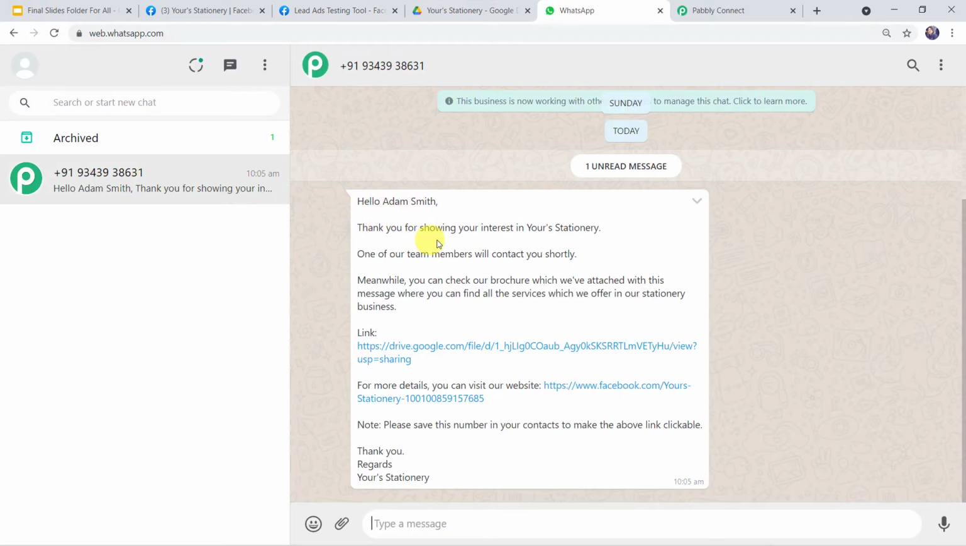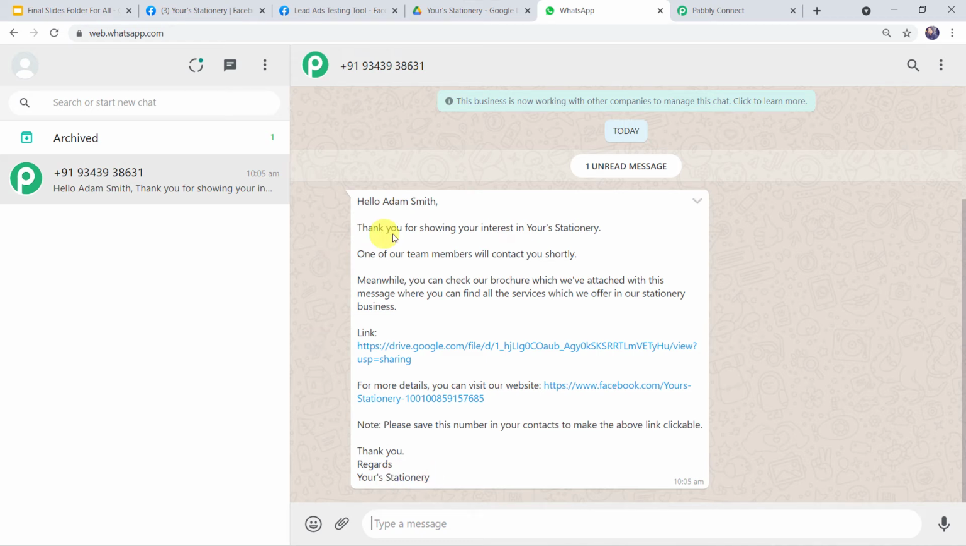Hello Adam Smith. Thank you for showing your interest in your stationery. One of our team members will contact you shortly. Meanwhile, you can check our brochure which we have attached with this message. You can find all the services which we offer in our stationery business. A link is mentioned. For more details, you can visit our website. Our website address is given. Note, please save this number in your contacts to make the above link clickable. Thank you. Regards, your stationery.